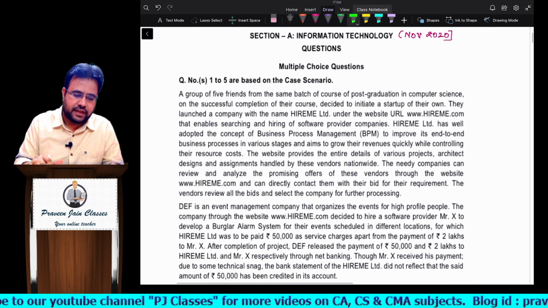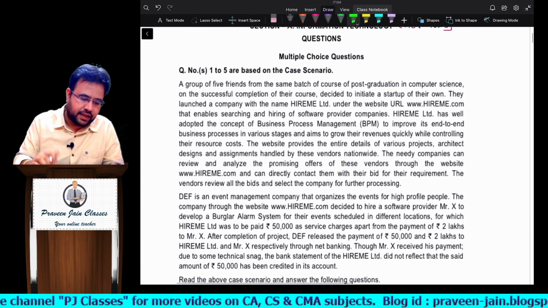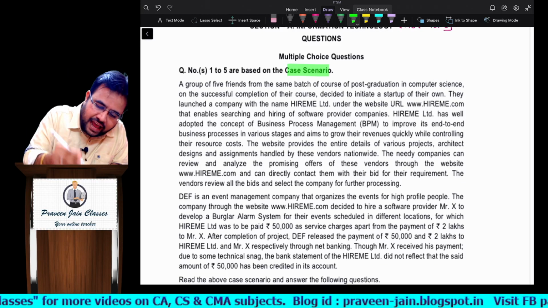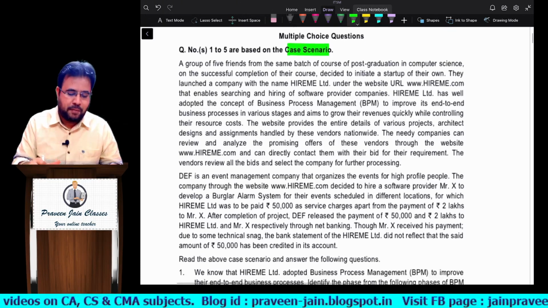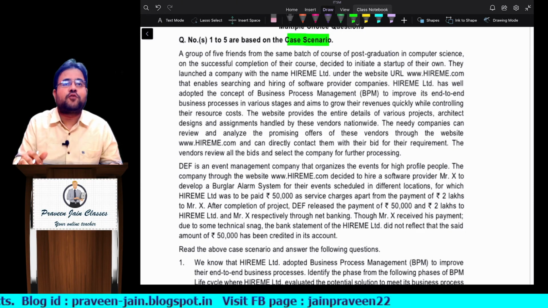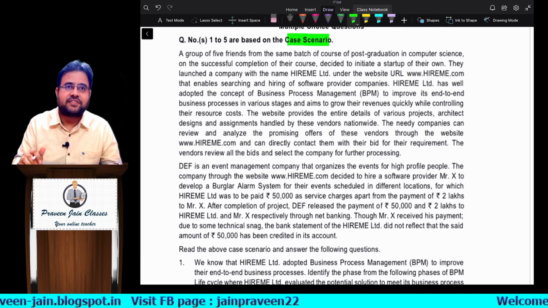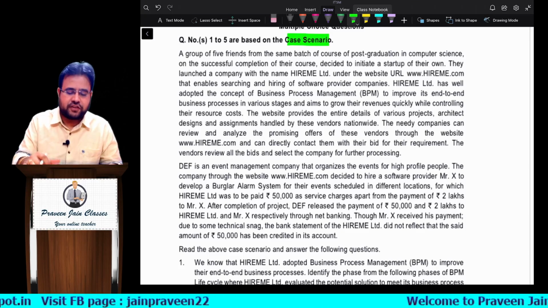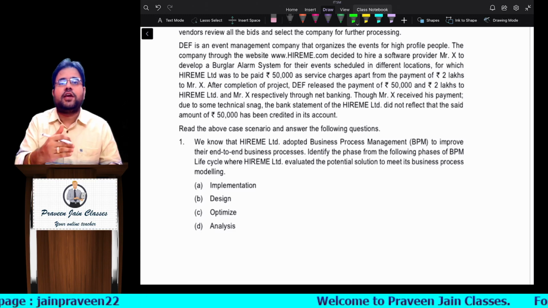So the first question in our RTP is MCQ, sir. They have developed one case scenario. By looking at the case scenario, what I have observed is, if at all you have to forcefully create any case study, this is the best example, sir. And most of the questions you can answer by looking at the MCQ question only.